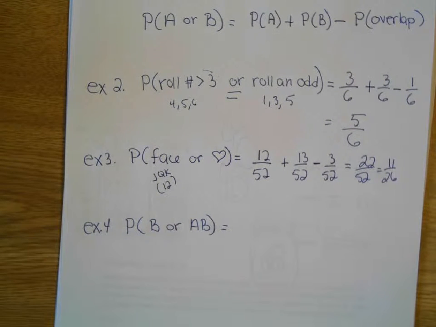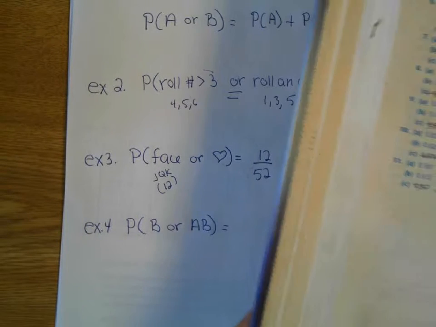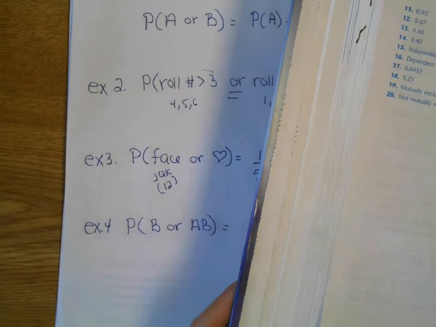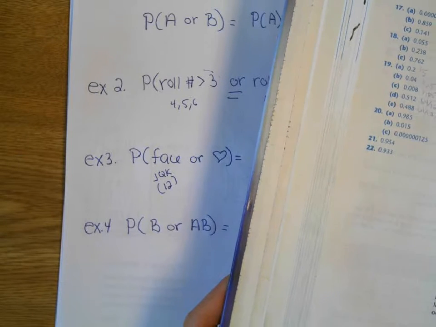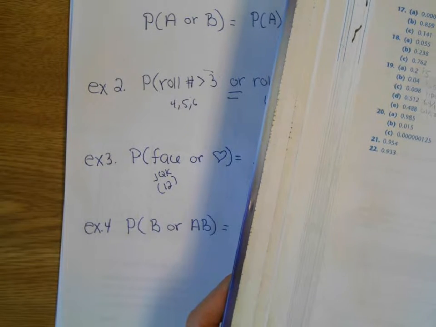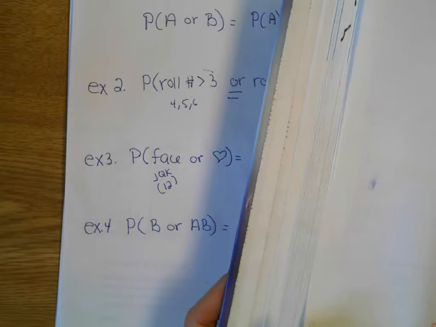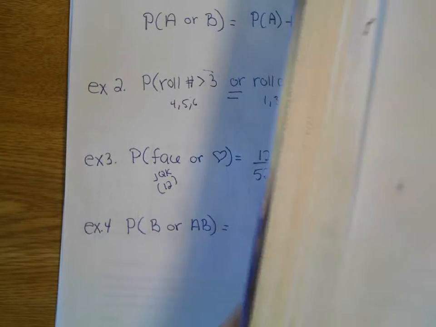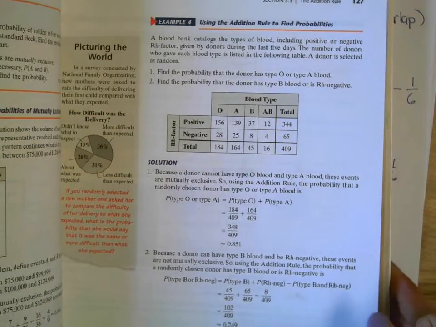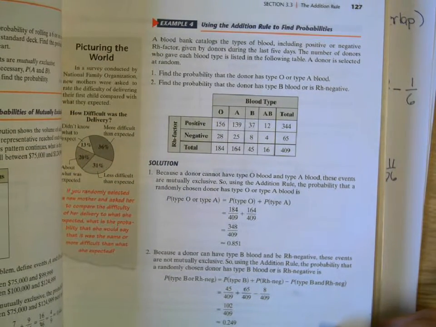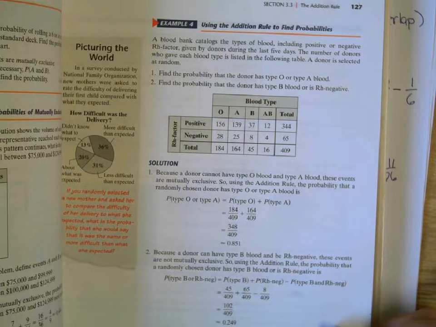According to their table, I'll show you the information. This is page 233, number 4. Okay, here's their table of information.